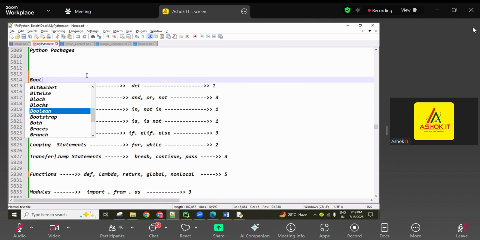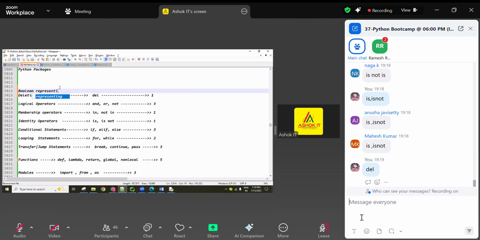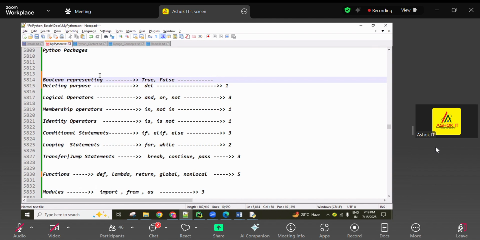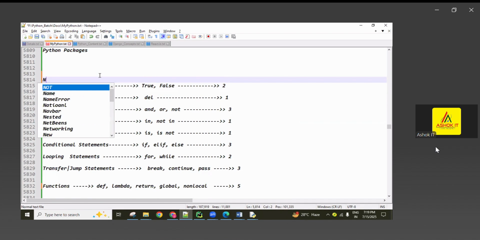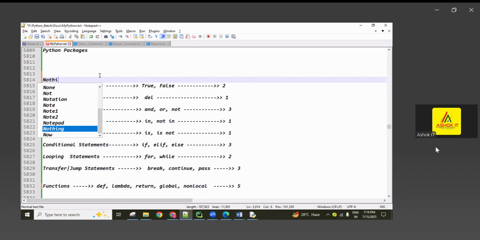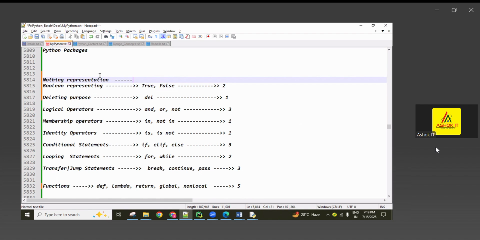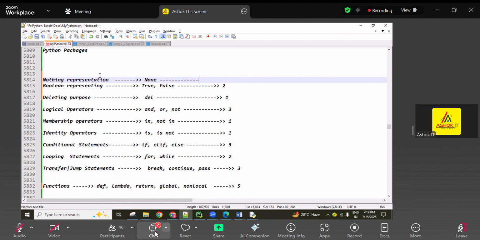Before that, for Boolean representation we use 2 keywords, True and False. So 24 keywords. And for null representation, or representing nothing, here we used None. So totally 25 keywords.